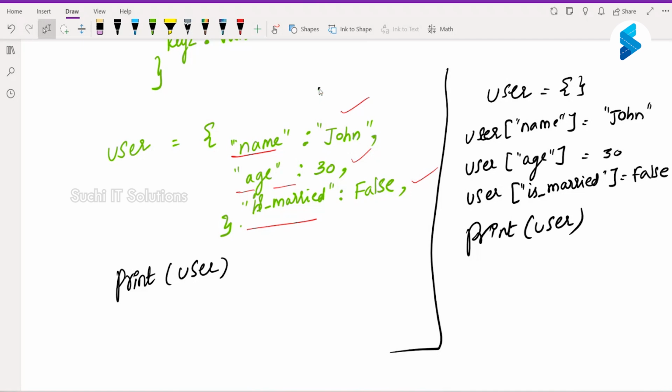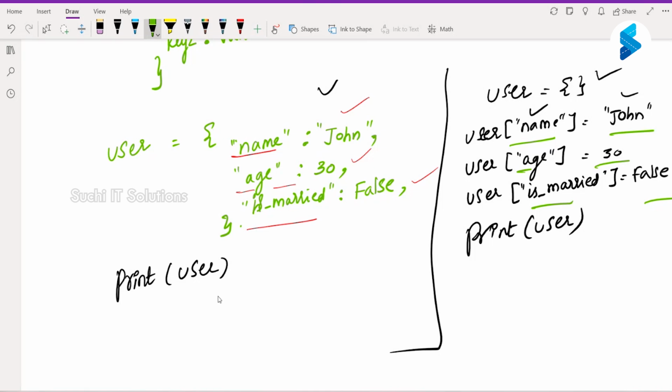So technically this and this are the same. I mean, the output is going to be the same. Here we create a dictionary with the data, so there are three keys and three values. Here we created an empty dictionary, and after creating it, we kept on updating a key and a value, key and value, key and value.